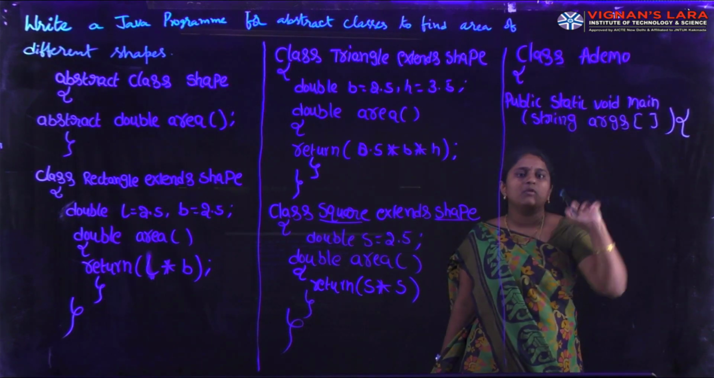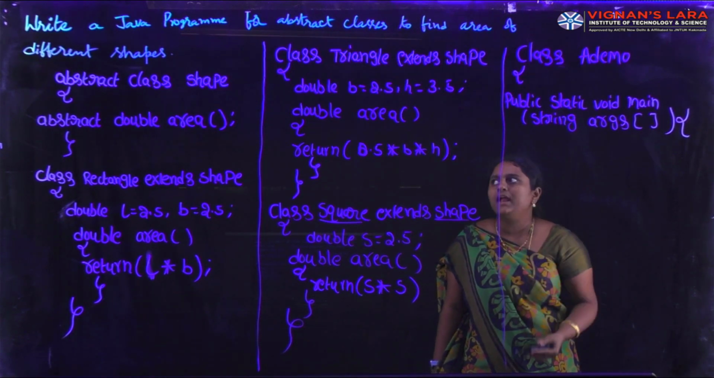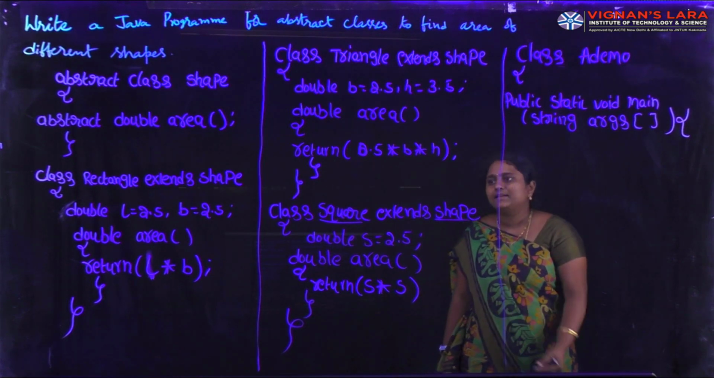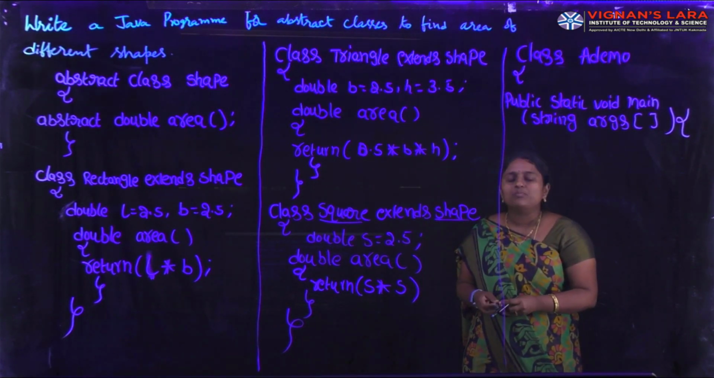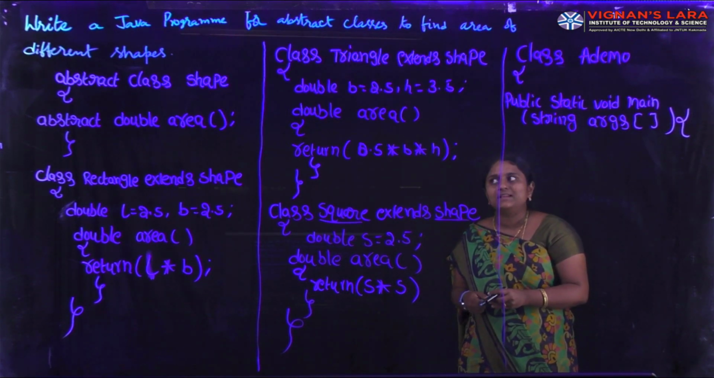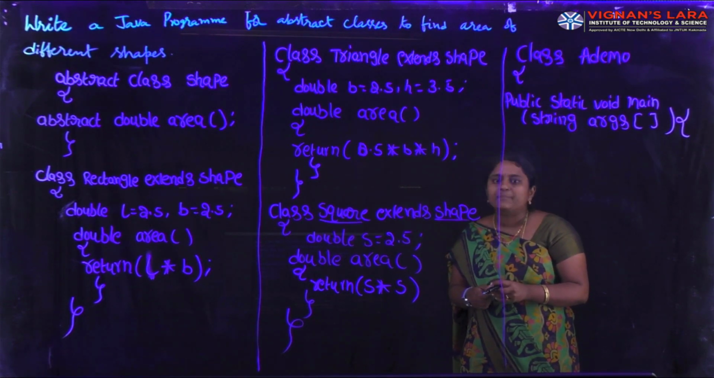After main, we can open the curly brace. In this one, we have to create objects of rectangle, triangle and square classes, because it is not possible to create an object of an abstract class. Here Shape is the class, it is an abstract class. It is not possible to create objects of abstract classes.